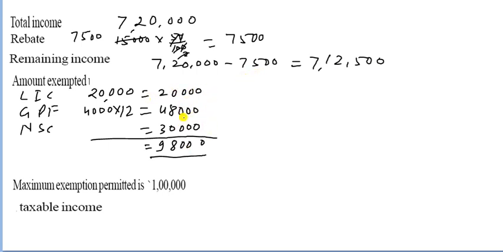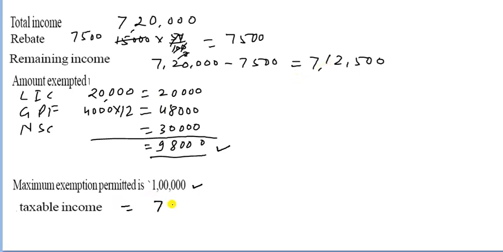Now it is totaling the amount of exempted, so that will be 98,000. Here is 0 0 0 and 8 is here, and 2 and 4, that is a 6 and 3 9. So that one is the 98,000, which is less than the 1 lakh. So this amount is deductible from this salary.